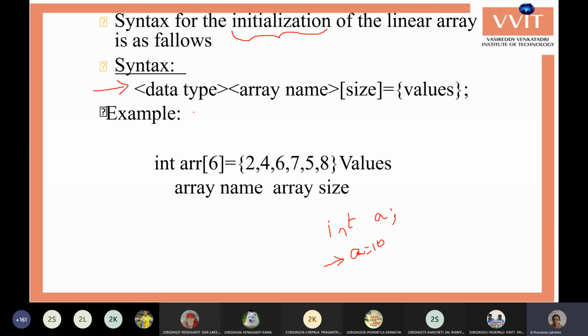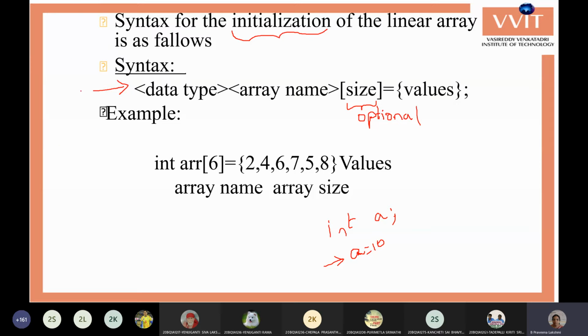And there is also one more benefit in arrays by initialization: we need not specify the size whenever we are initializing the array. This specifying of a size is optional. You can give it or leave it without specifying the array size. Why?